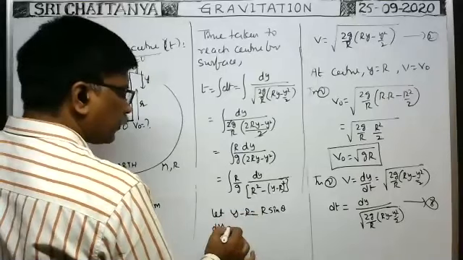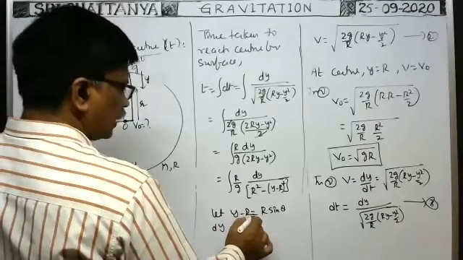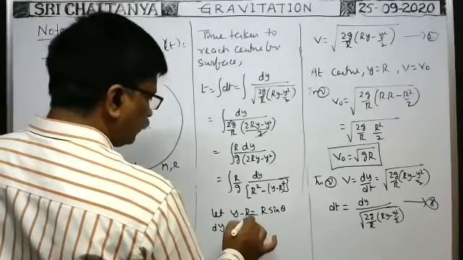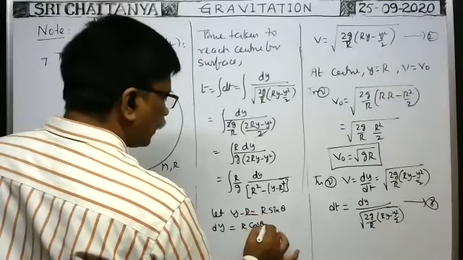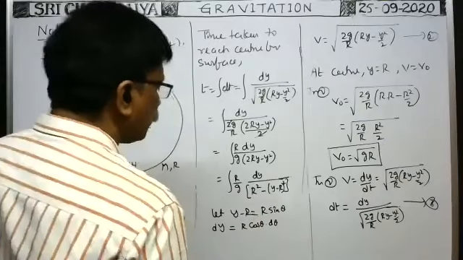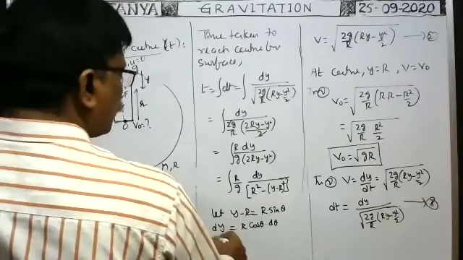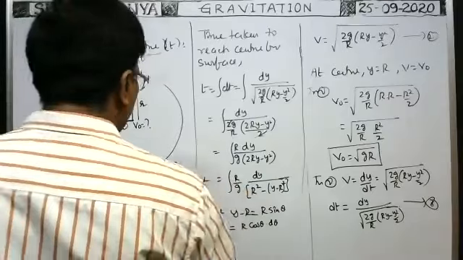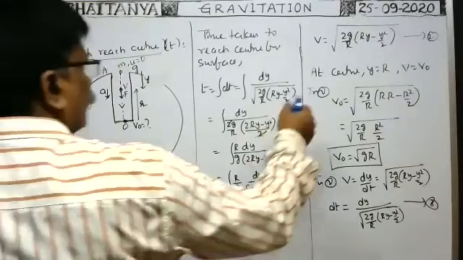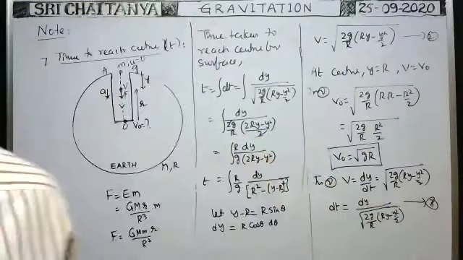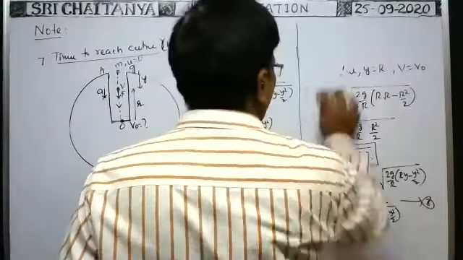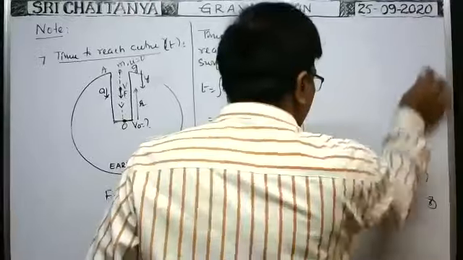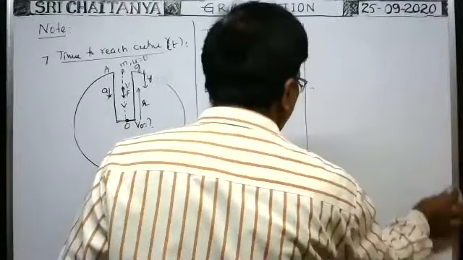When you differentiate R, it becomes 0. R is constant, keep aside. Differentiation of sin theta means cos theta into d theta. Now you substitute these two values in this equation. This type of problems are important for advanced.